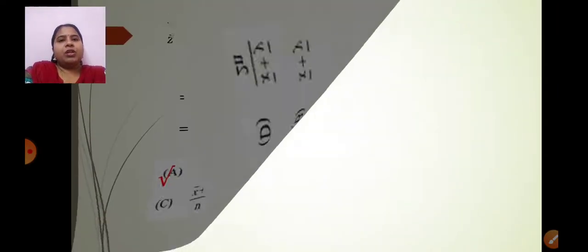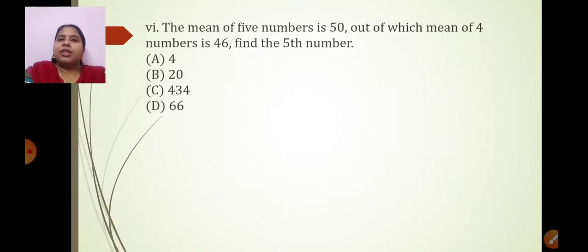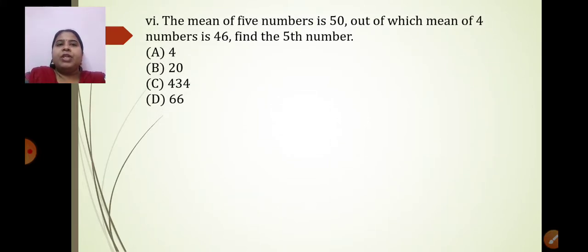Let us move to the next question. The next question is the 6th one. The mean of 5 numbers is 50, out of which the mean of 4 numbers is 46. Find the 5th number. Okay. Options are 4, 20, 434 and 66. Now how to solve this? Mean of 5 numbers is 50.